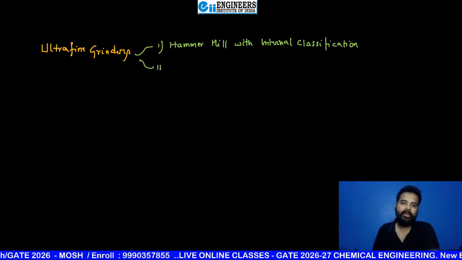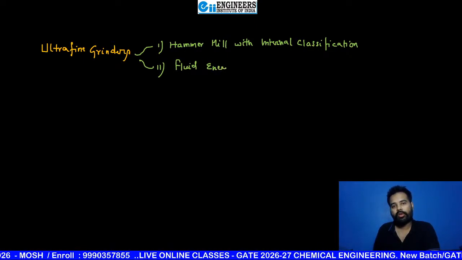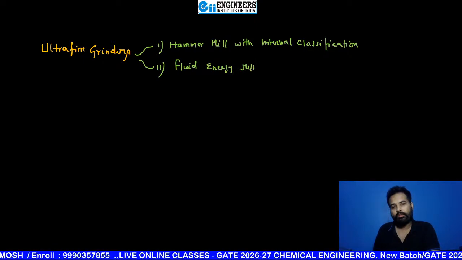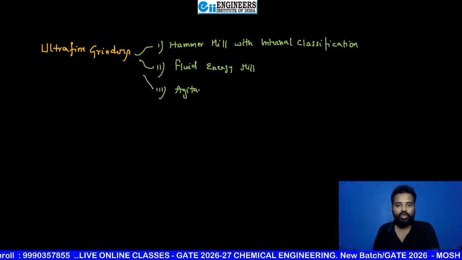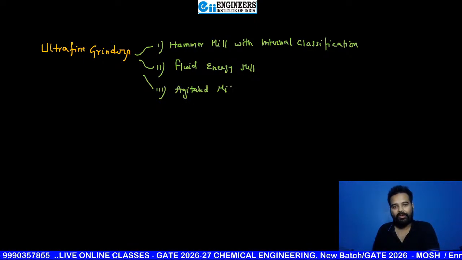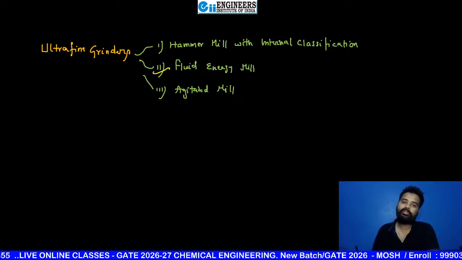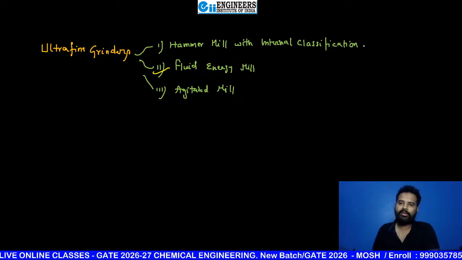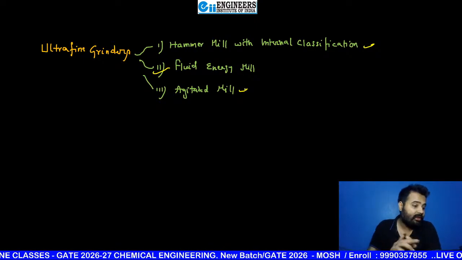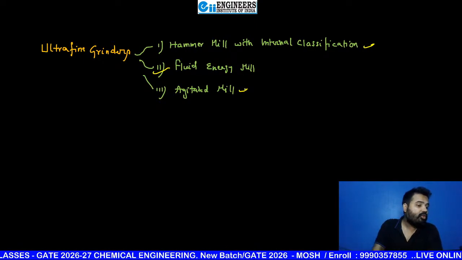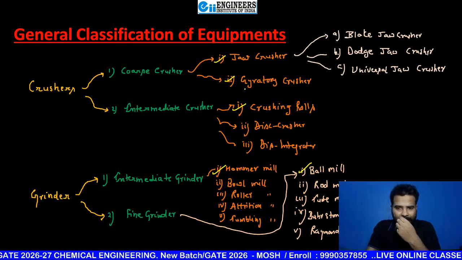Now, second one, my dear students, fluid energy mill. And third one, agitated mill. Lots of examples are there. You have to remember these three names, and in detailed manner you have to see the fluid energy mill. You will also see the others, but the main syllabus is the fluid energy mill. The important one is fluid energy mill. Didn't hear about ball mill, don't worry, I will show you.